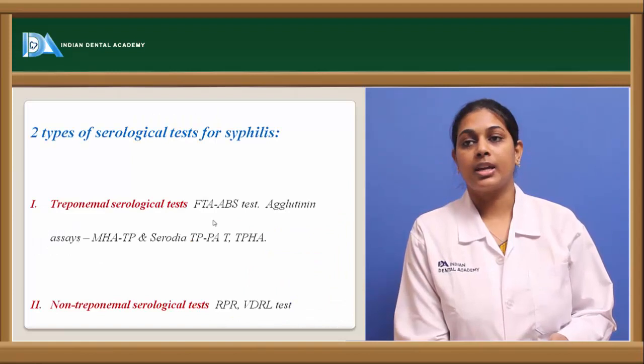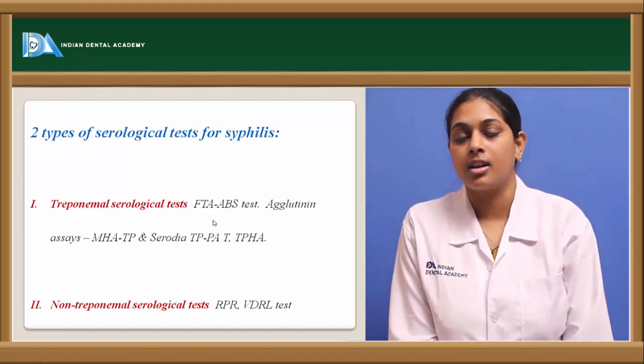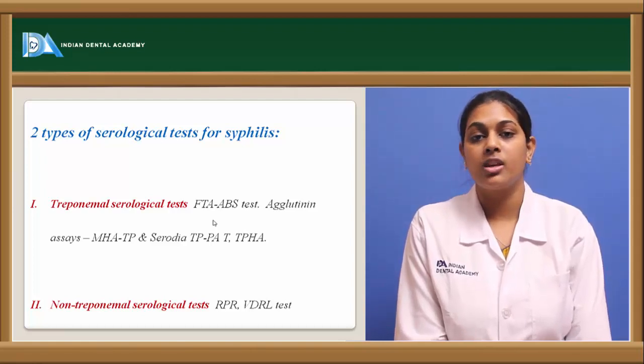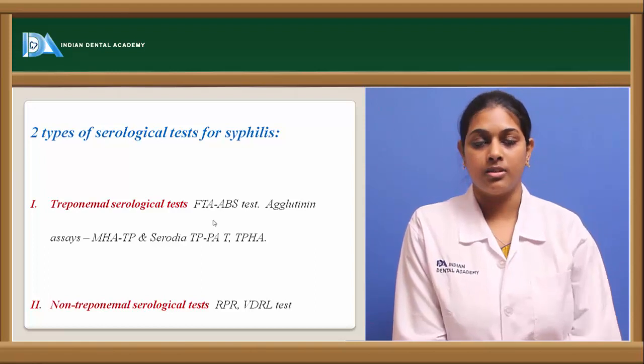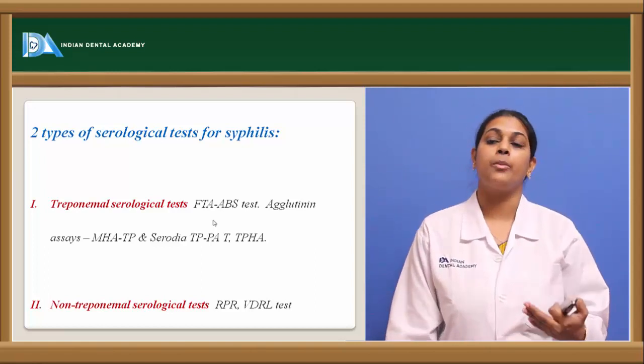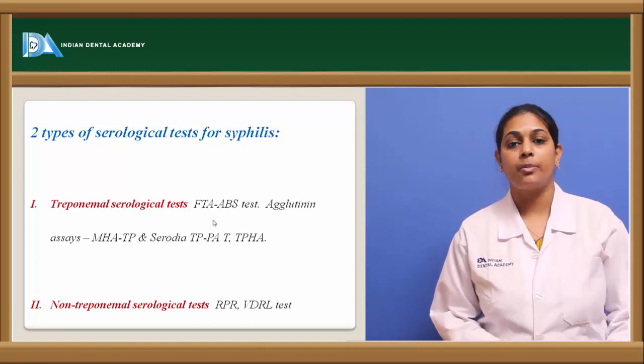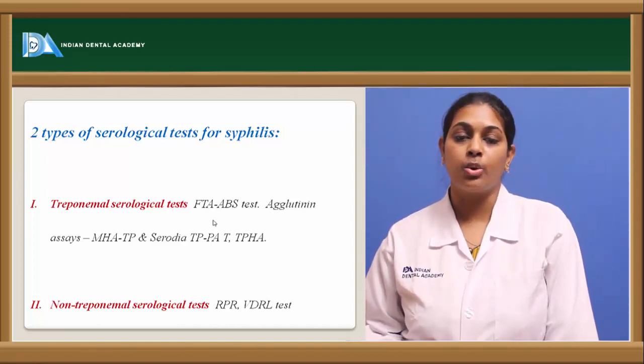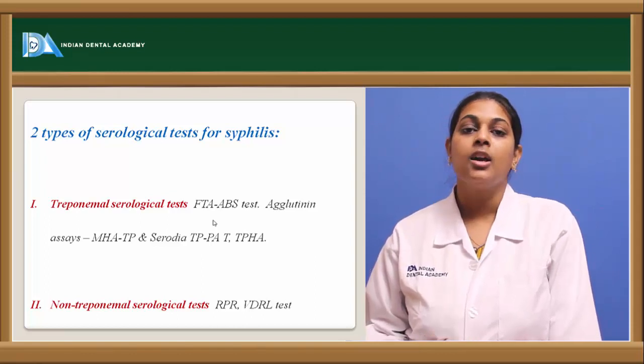Coming to the diagnostic aids, usually there are certain tests which are done to identify the presence of antibodies to these syphilitic bacteria in the host system. They are classified into two types, that is the treponemal serological test and the non-treponemal serological test. Coming to the treponemal serological tests, they are the tests which observe the presence of antibodies to these